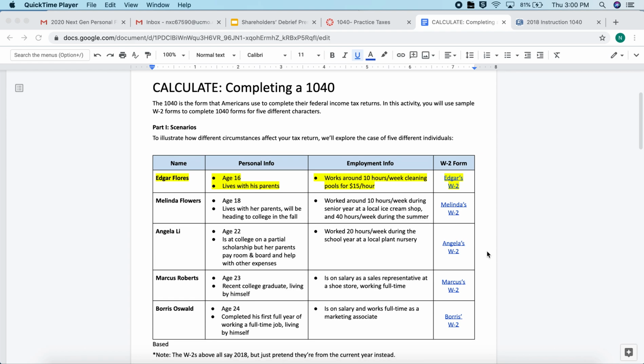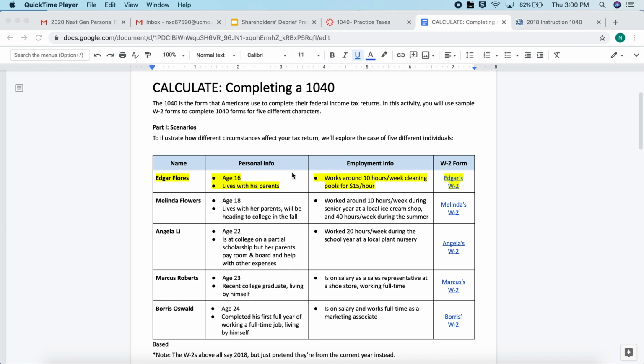To complete our 1040 tax form, I'm going to go over Edgar Flores as our example, so nobody should be assigned him. Please find the person that you were assigned in the Canvas announcement as well as on the assignment. You should have Melinda, Angela, Marcus, or Boris. Go ahead and open up their W-2.